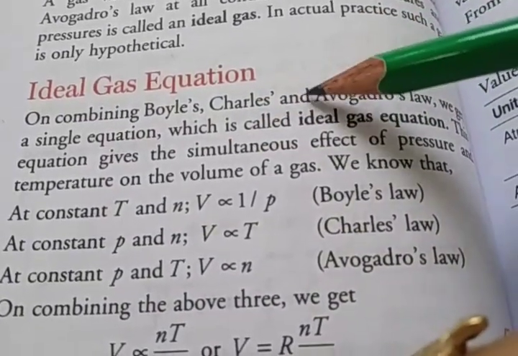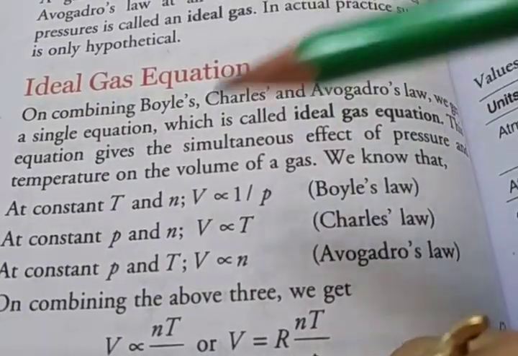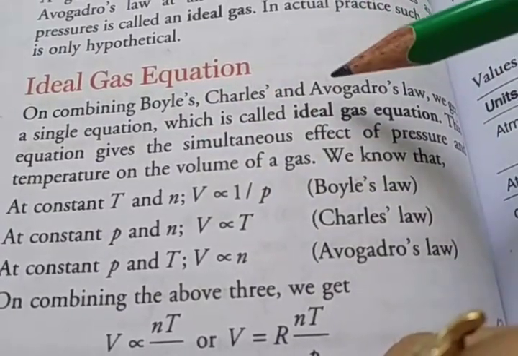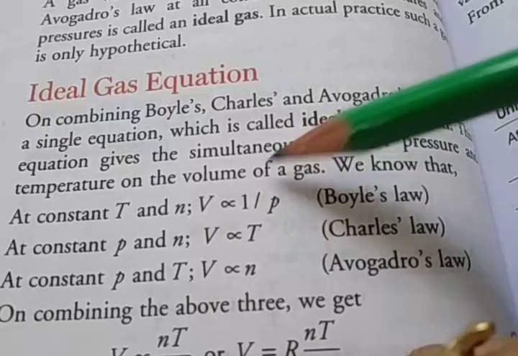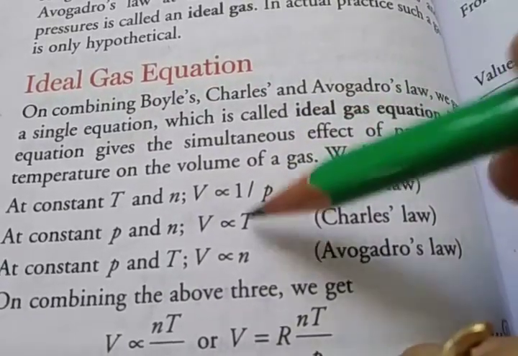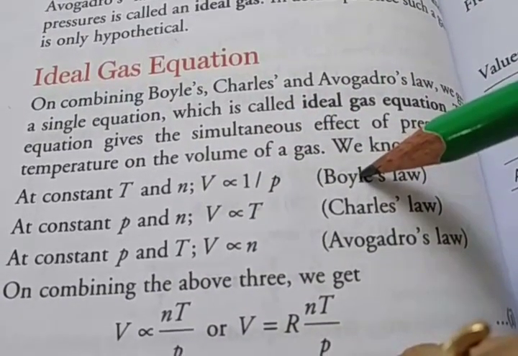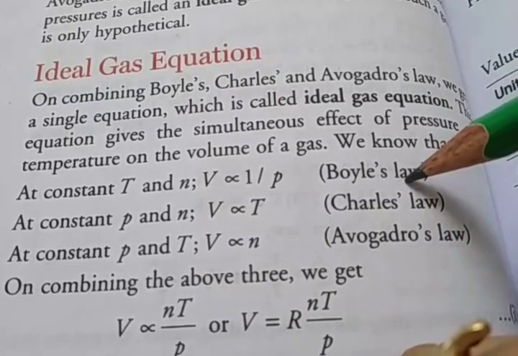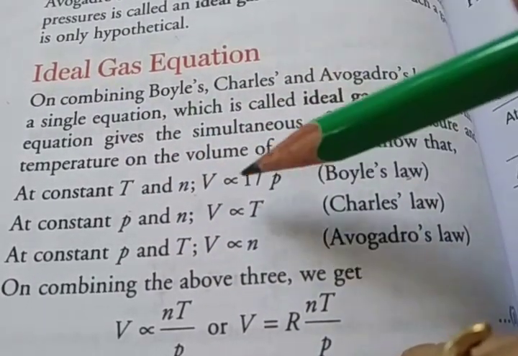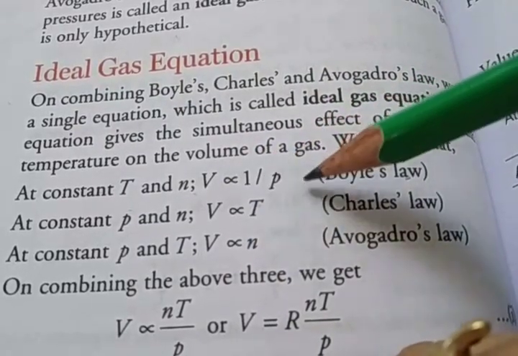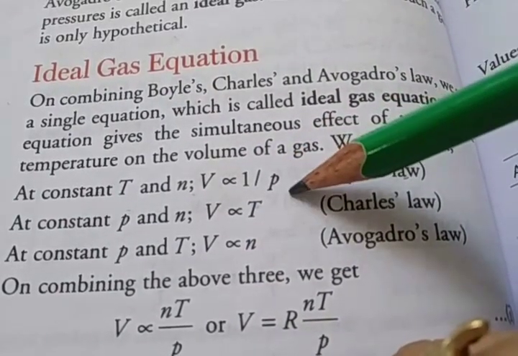Then the ideal gas equation. On combining Boyle's, Charles' and Avogadro's laws, we obtain a single equation which is called the ideal gas equation. This equation gives the effect of pressure and temperature on the volume of a gas. According to Boyle's law, at constant temperature and number of moles, V is inversely proportional to pressure, 1/P.